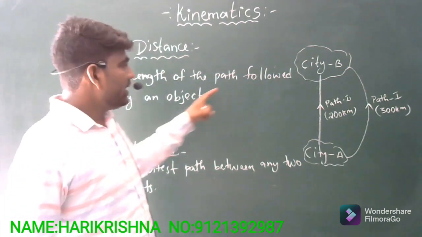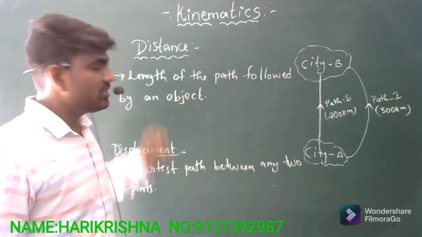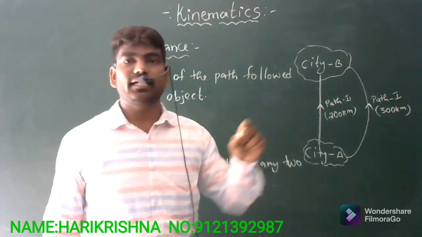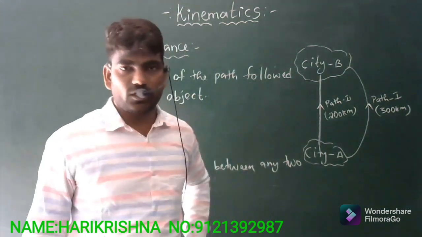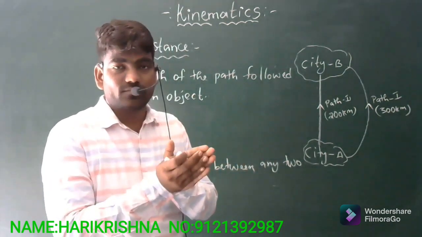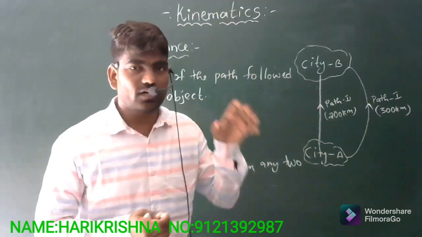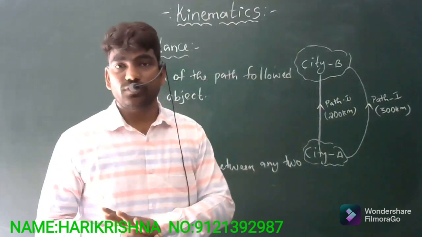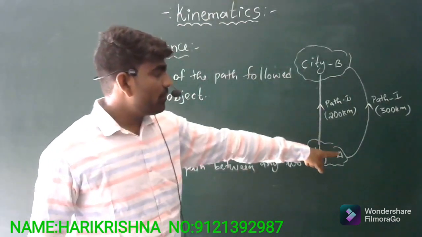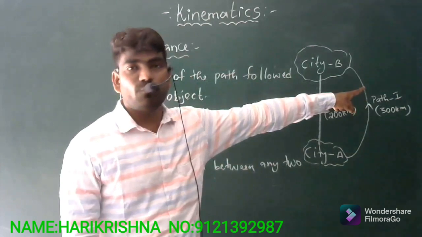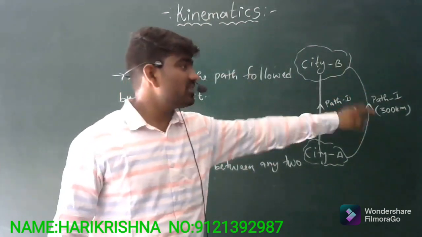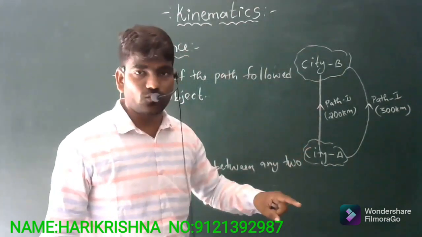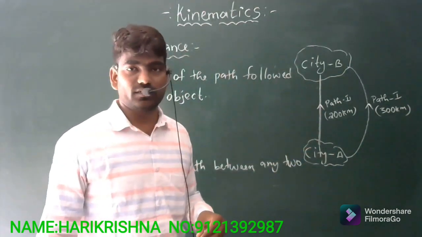Now, here the difference between the distance and displacement is that whenever you consider the distance, it depends upon the length of the path followed by an object. So there we should consider in which path the object is moving. That path length you should consider. Suppose an object or a person is following path 1, there the distance is 300 kilometers. If the object or a person is moving in path 2, there the distance is 200 kilometers.